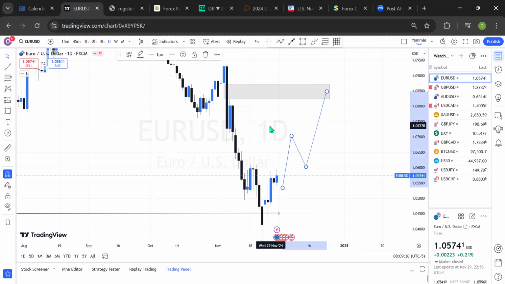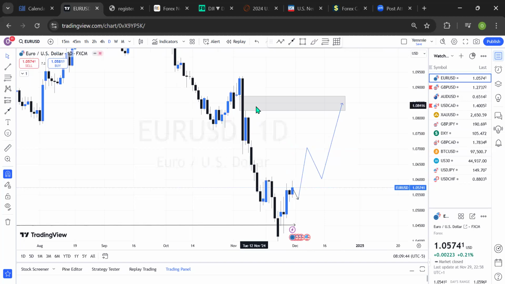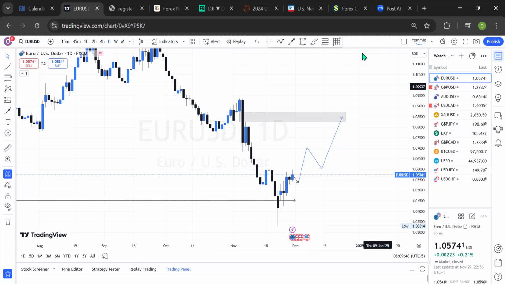So which means we may likely see, most likely we may see a little bit of sell in this market. So which means the market may just do something like this to this price level, and we can see a movement from there into the upward direction. This level of imbalance level is where I'll be expecting the price of Euro US dollar to get to, and that is on daily time frame for Euro USD.